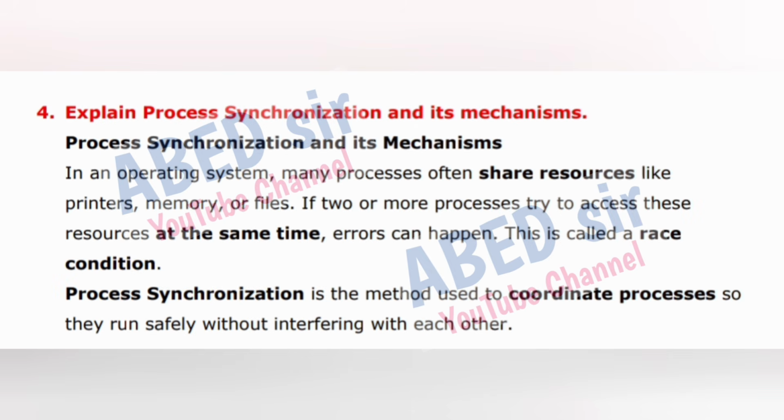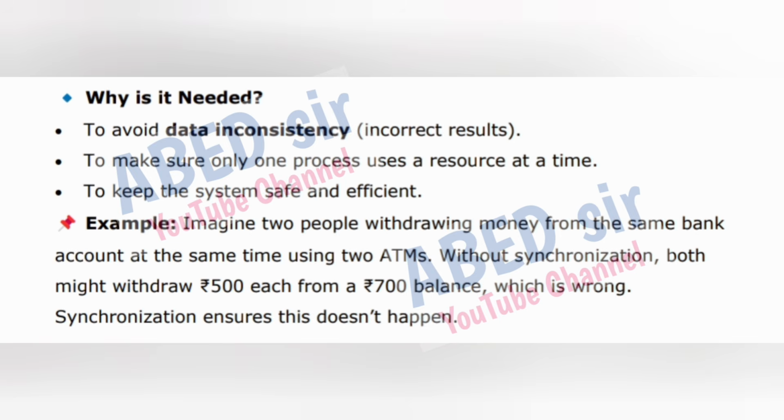Process synchronization is the method used to coordinate processes so they run safely without interfering with each other. Why is it needed? To avoid data inconsistency, incorrect results. To make sure only one process uses a resource at a time. To keep the system safe and efficient. Example, imagine two people withdrawing money from the same bank account at the same time using two ATMs. Without synchronization, both might withdraw 500 rupees each from a 700 rupee balance, which is wrong. Synchronization ensures this doesn't happen.